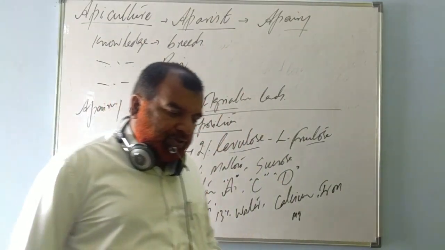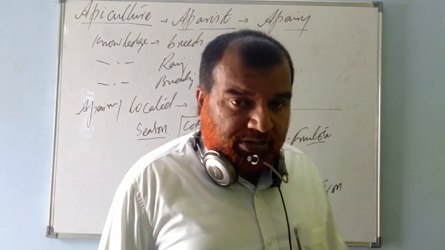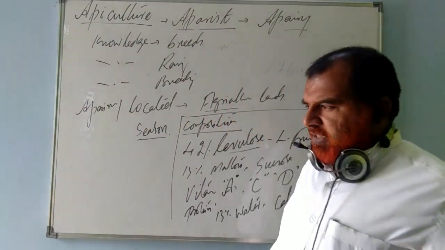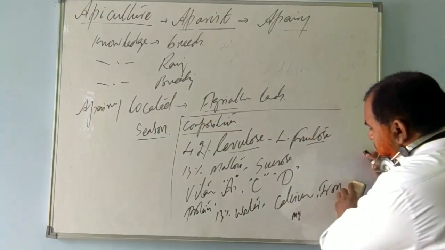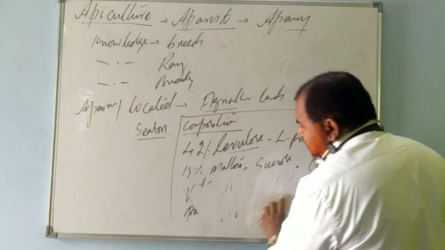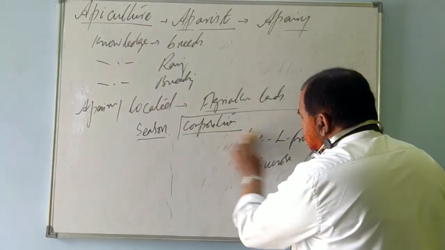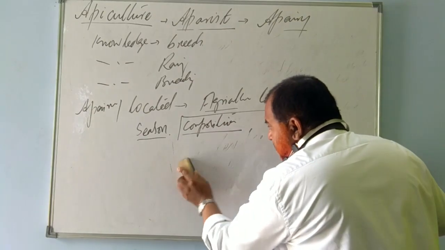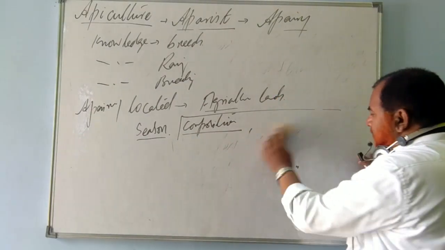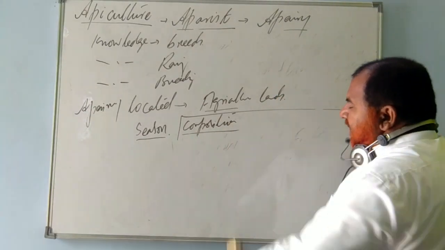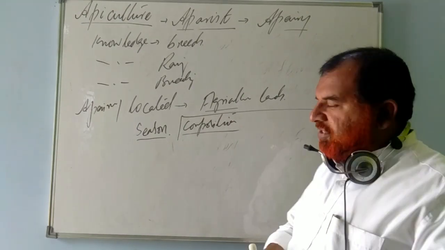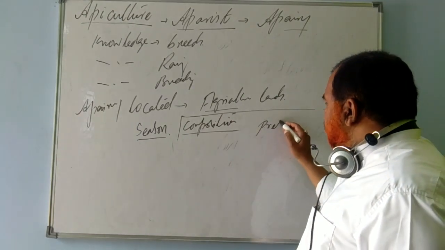And honey is a very good source of food also. It acts as a preservative also. You might have noticed. In our Unani medicine, in the Indian traditional medicines, honey is used as a preservative.